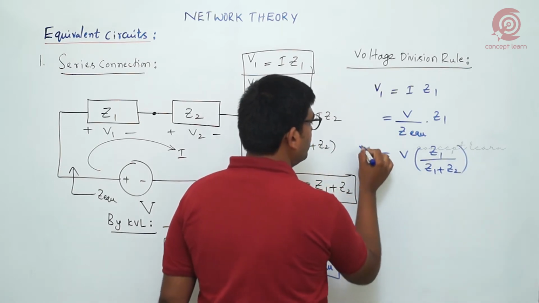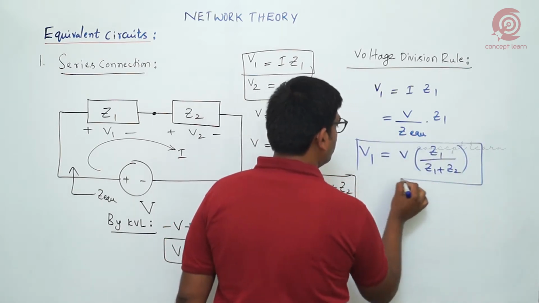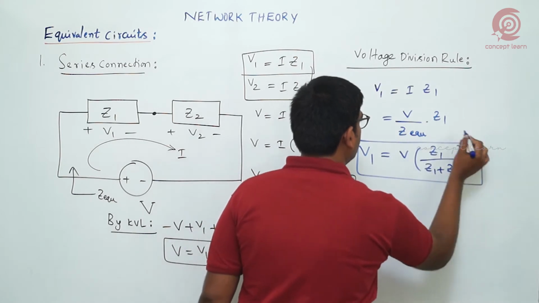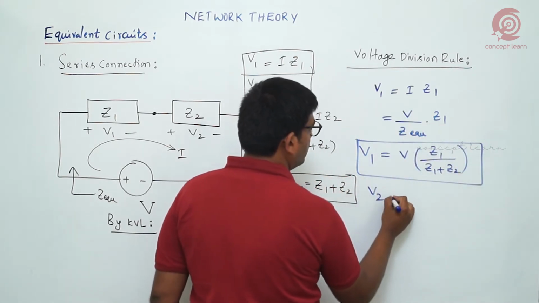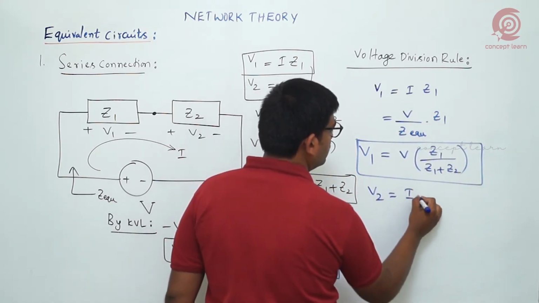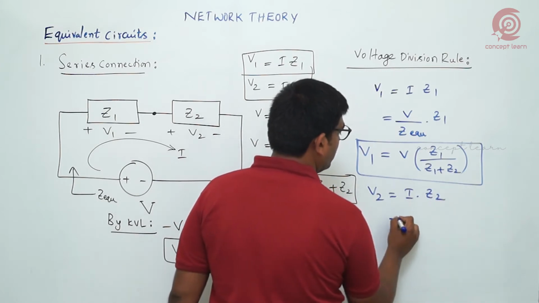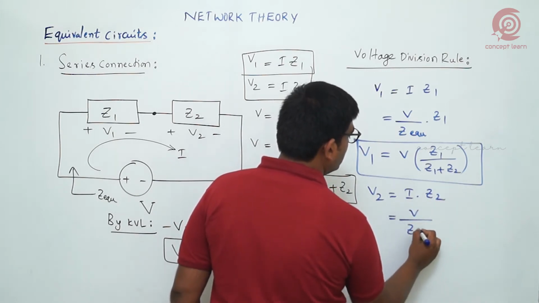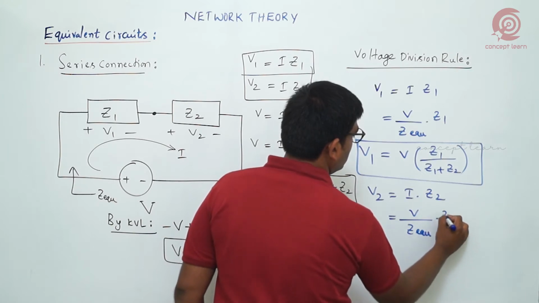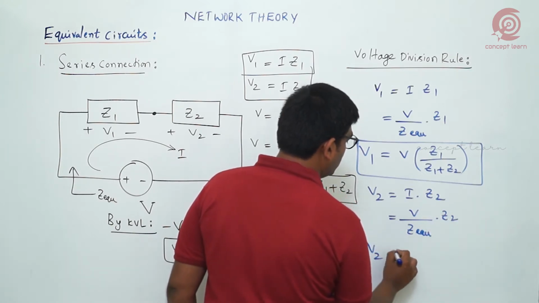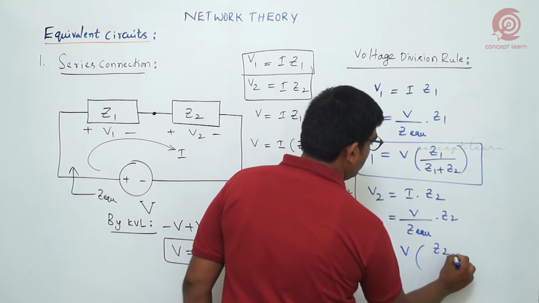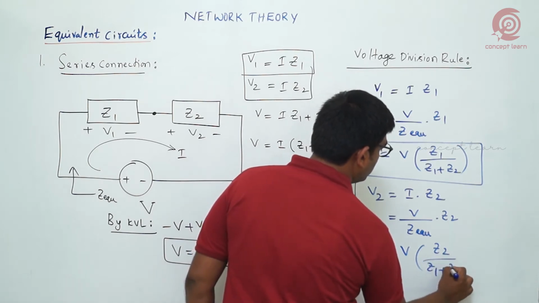This is for V1. In a similar fashion for the second element, V2 is equal to I into Z2, that is V by Z equivalent into Z2. Simplifying, V2 is V into Z2 by Z1 plus Z2.